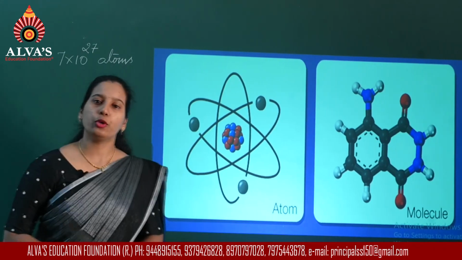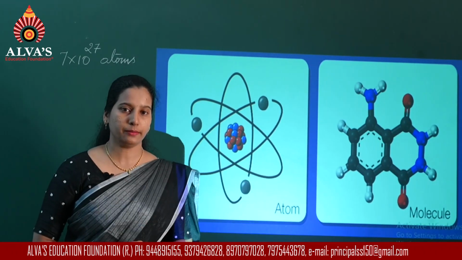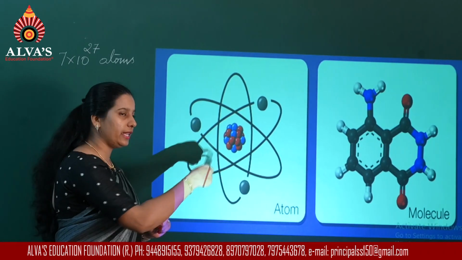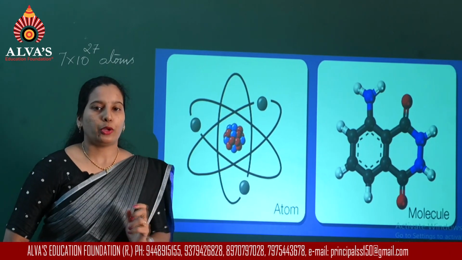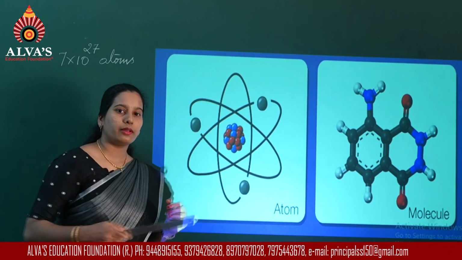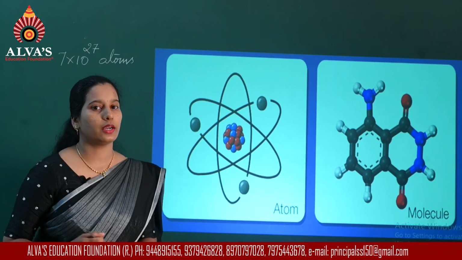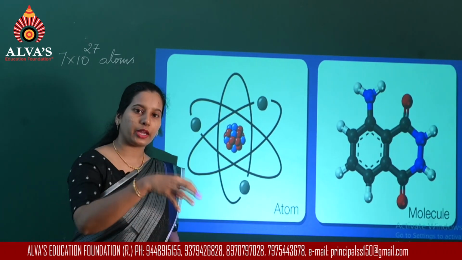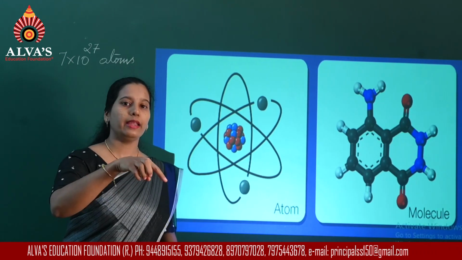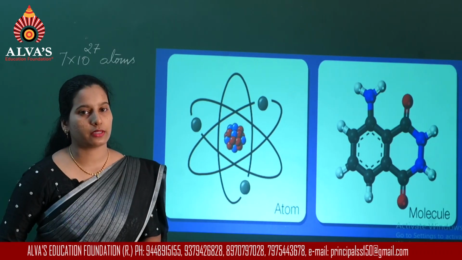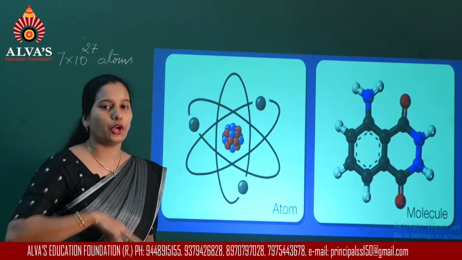You must have studied Rutherford's model of the atom. According to Rutherford's model, most of the space in the atom is empty. For example, if I magnify the size of an atom so that the nucleus is equivalent to a cricket ball, and I place the cricket ball at one point, then the radius of the atom will be 5 kilometers away from that point. So you can imagine the size of the atom and the size of the nucleus.